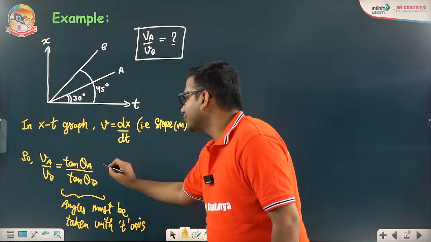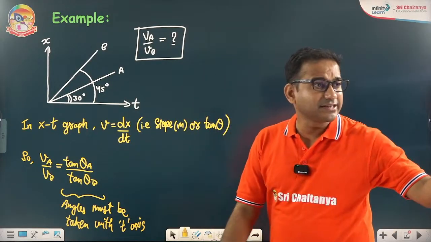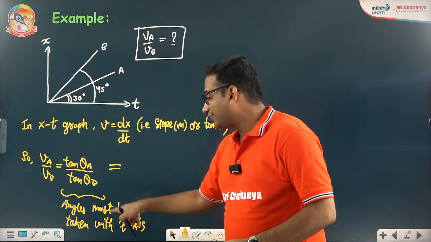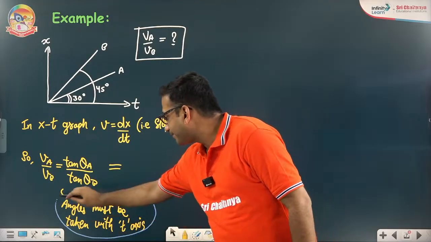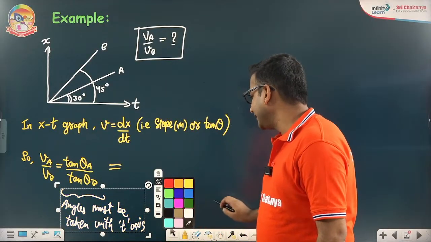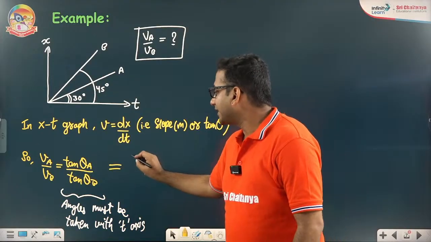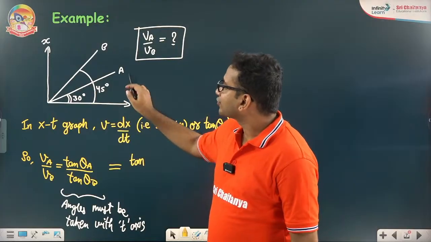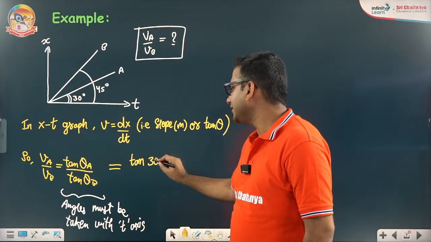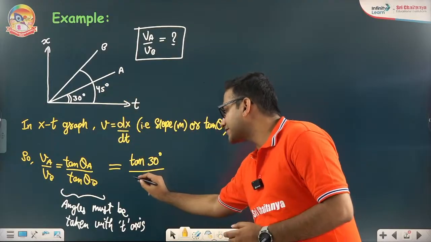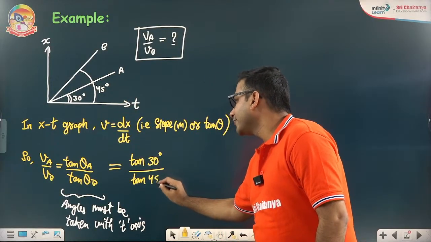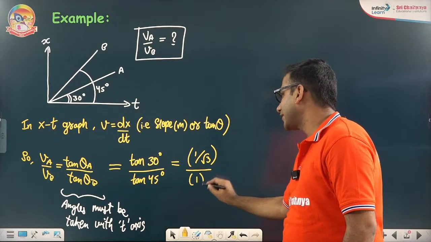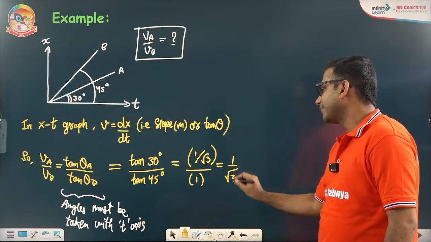All right. I can see many of you are answering me and you are answering right, but I would like to still emphasize this point here, that the angles must be made with t-axis. Okay, so tan theta A. The things are very simple, the angles are directly made with t-axis. So for A, it is tan 30 degrees, and for B with t-axis, it is tan 45 degrees. We all know tan 30 is 1 by root 3 and tan 45 degrees is 1, and hence the final answer is 1 by root 3.